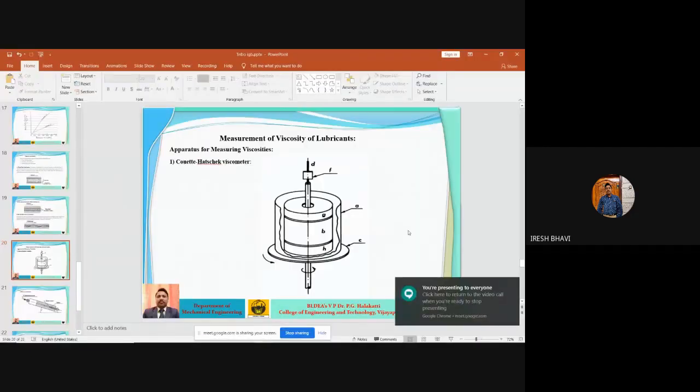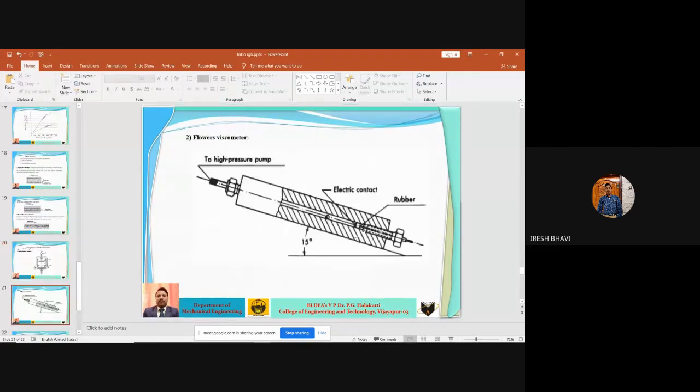Let us now discuss the next type of viscometer, called the Flowers viscometer.